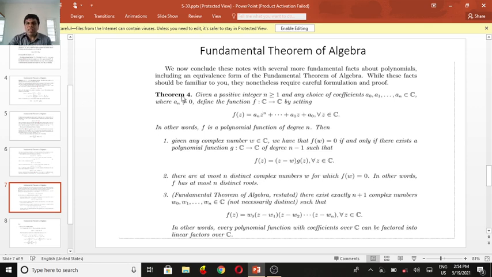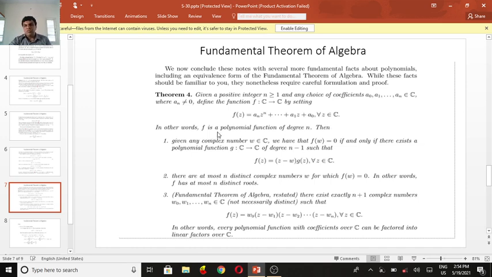Given a positive integer n greater than or equal to 1, and any choice of coefficients a0, a1, and so on up to an belonging to C, where an is not equal to 0, define a function f, a mapping from C to C, by setting f of z equal to an z to the power n plus a n minus 1 z to the power n minus 1 plus a n minus 2 z to the power n minus 2, and so on, plus a1 z plus a0, for all z belonging to C.